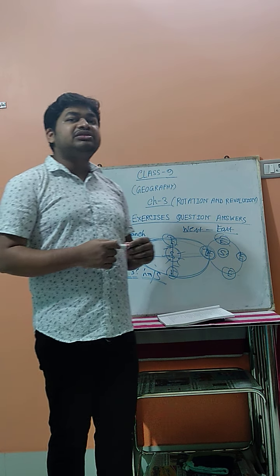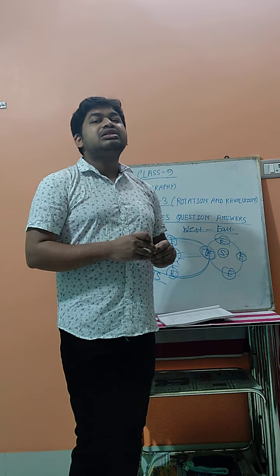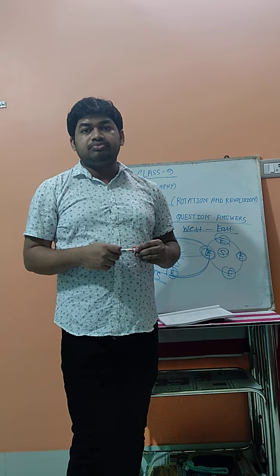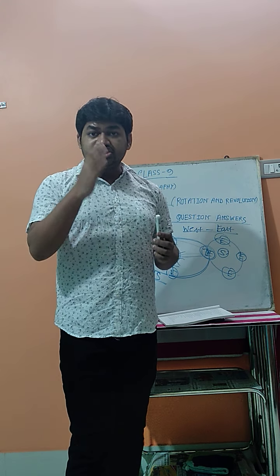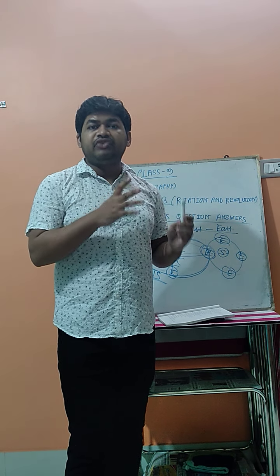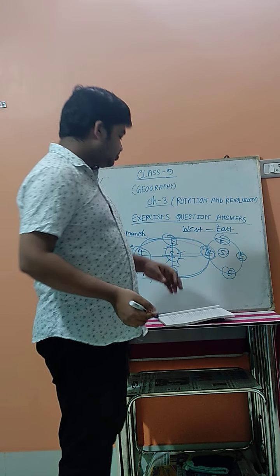The equinox happens on the 21st of March and the 23rd of September. On these two days the sun rays fall directly over the equator. At that time, the duration of day and night on these two days in a year will be equal. And these two are the phenomena which occur due to the earth's revolution.